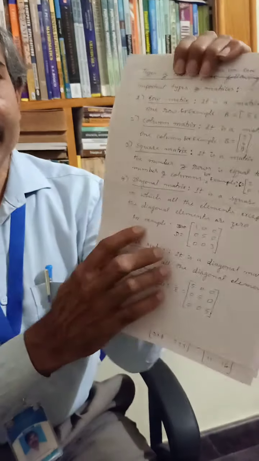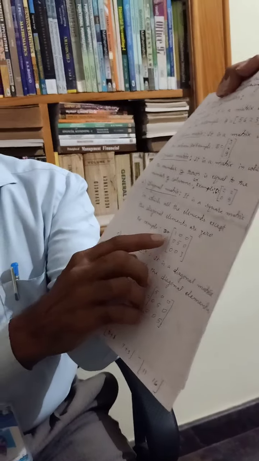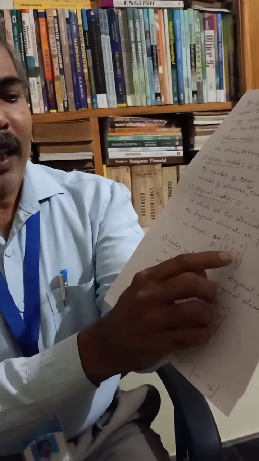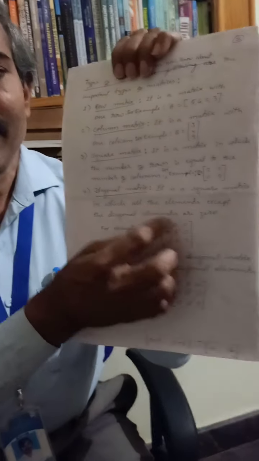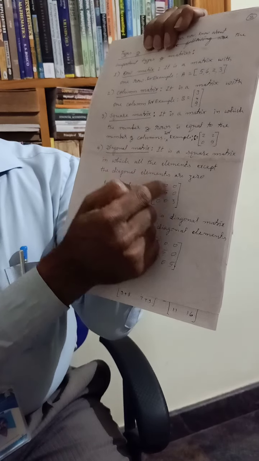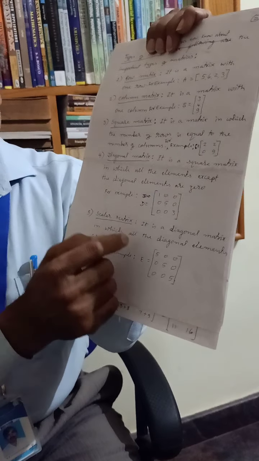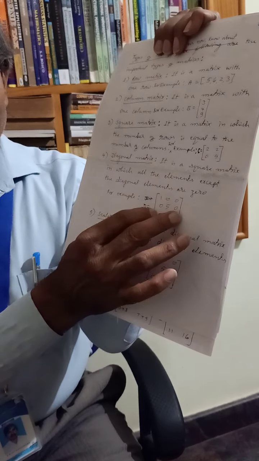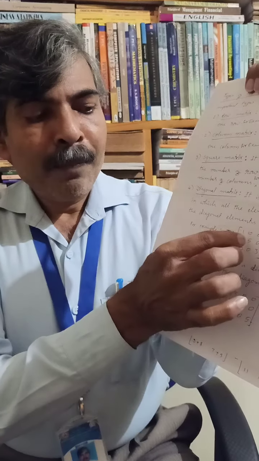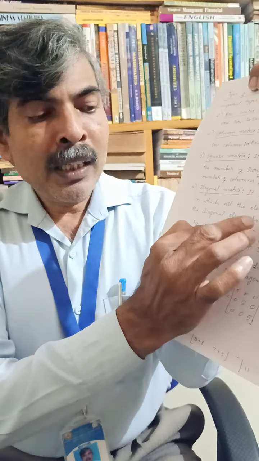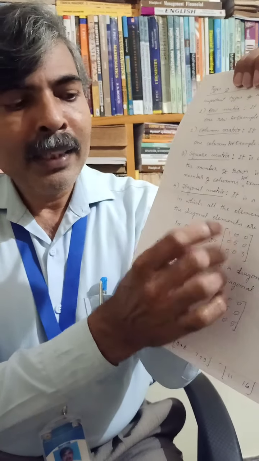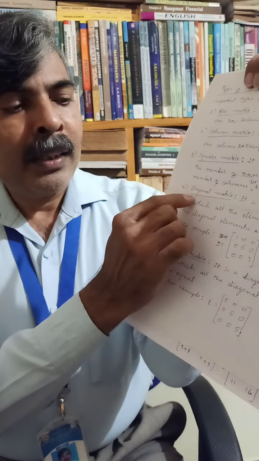It is a square matrix in which all the elements except the diagonal elements are 0. You observe here with an example. For example, D equals 1 0 0, 0 5 0, 0 0 3. You observe here, the elements at the diagonal are non-zero and all other elements are zeros. So that is why a square matrix with zeros on both sides of a diagonal is termed a diagonal matrix.